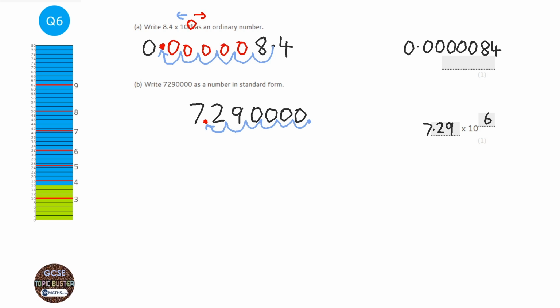On the previous one, we had a small number, 0.00084. I don't know if I said the amount of noughts that were there, and you can see that the power in the question was negative. So negative power of 10 is a really small number, positive power of 10, a really big number. This does turn up on the calculator paper as well. So if it does, you can actually just type in question A into your calculator and just write down the number it gives you. Now some calculators are smart and do things in standard form, so you might need to do it this method anyway.